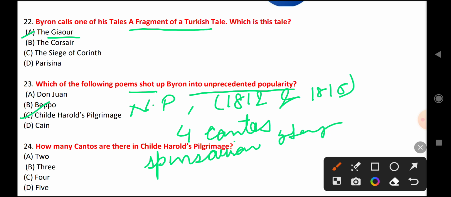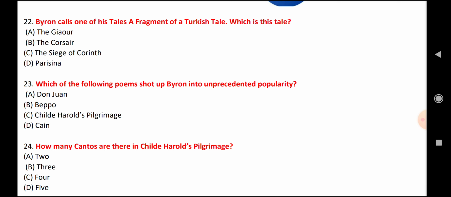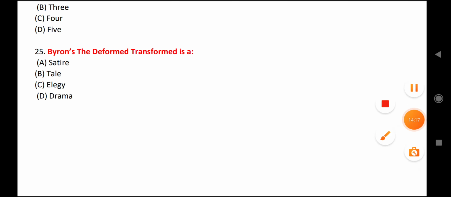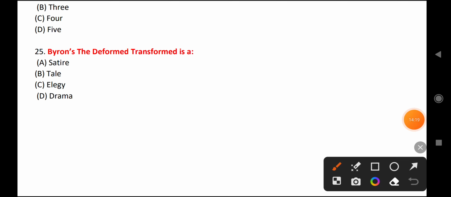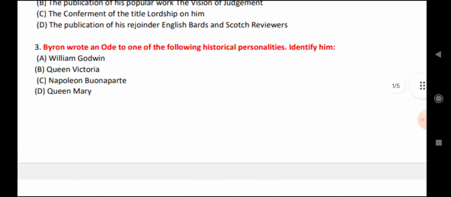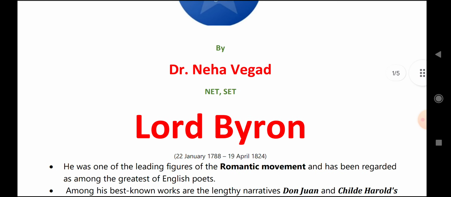Now let's come to question number 24. How many cantos are there in Childe Harold's Pilgrimage? We have already done it. It is written in 4 cantos. Now let's come to the last question, question number 25. Byron's The Deformed Transformed is a drama. So these are 25 questions. Keep revising. Thank you.